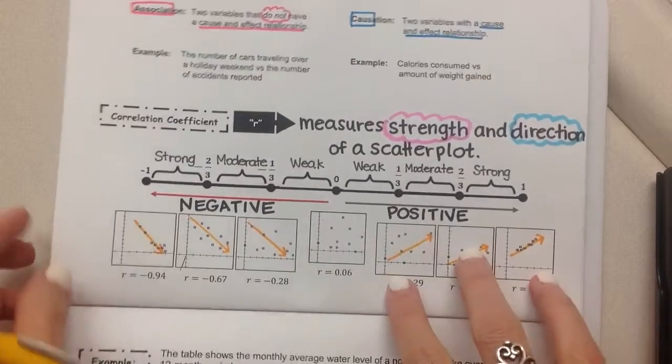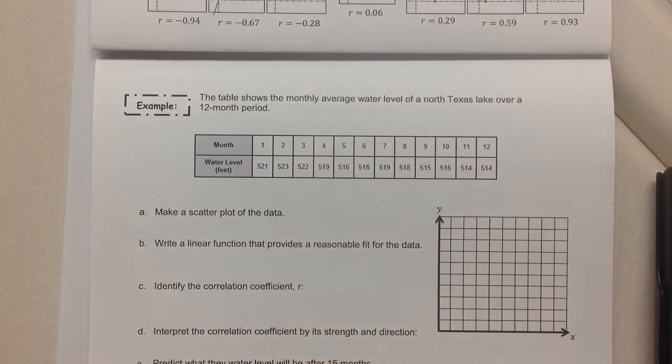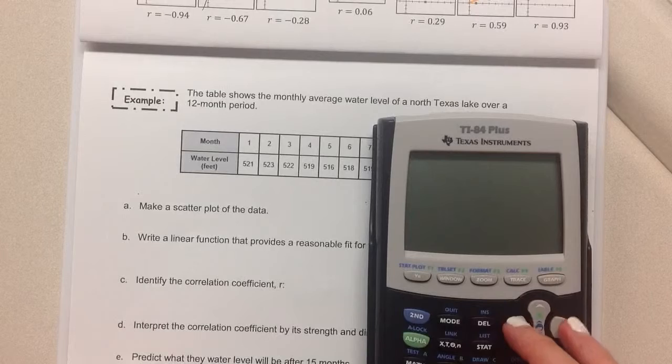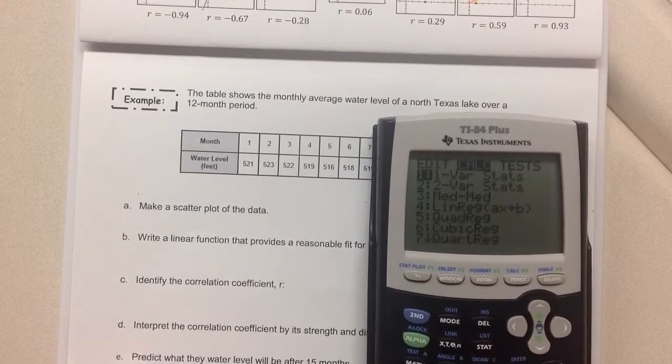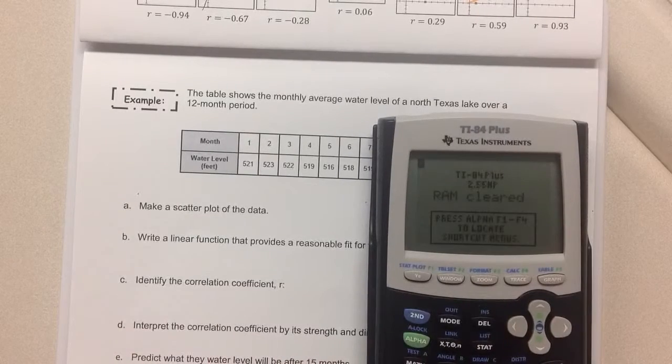All right, so let's talk about how to find some data in our calculator. The table shows the monthly average water level of a North Texas lake over a 12-month period. We're going to make a scatter plot. So we are going to hit stat, enter. Actually, let's clear our calculator first and then do stat, enter.